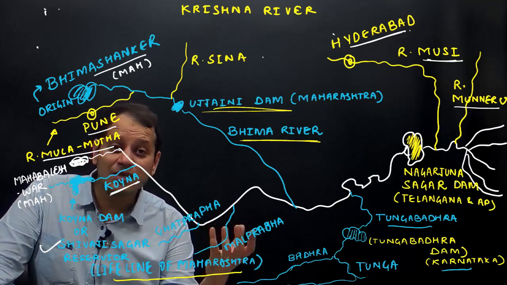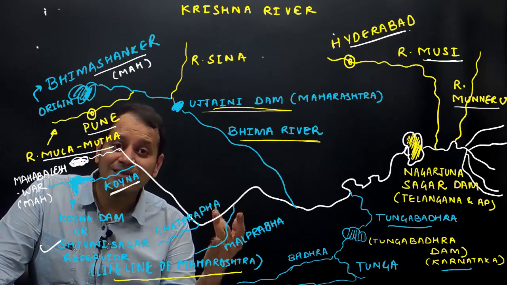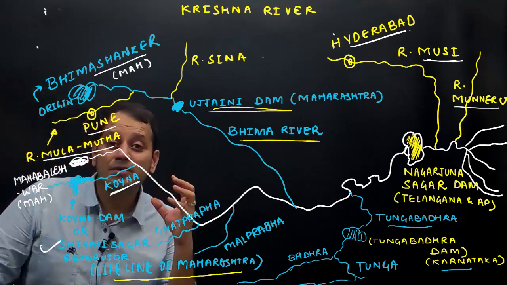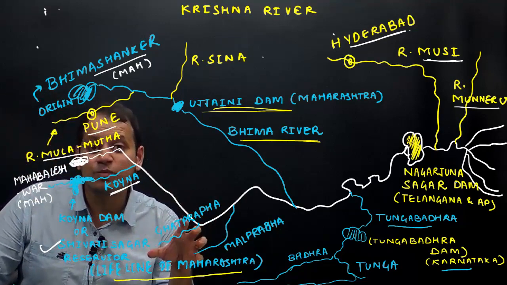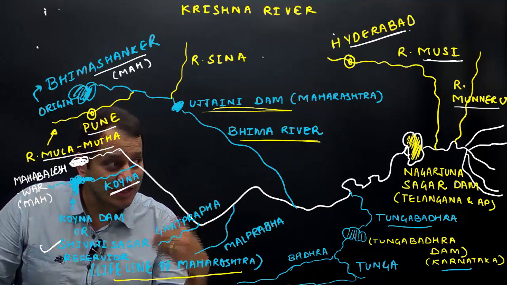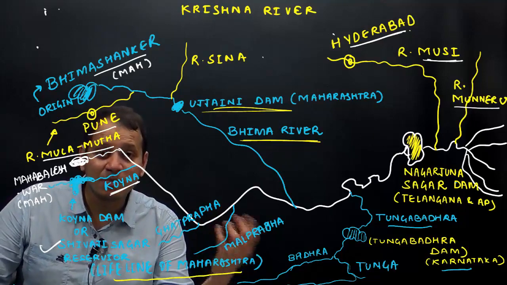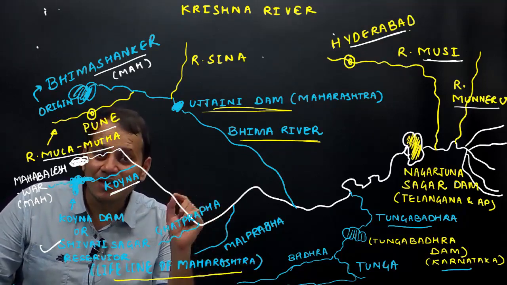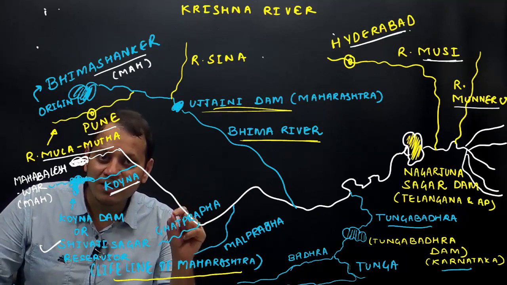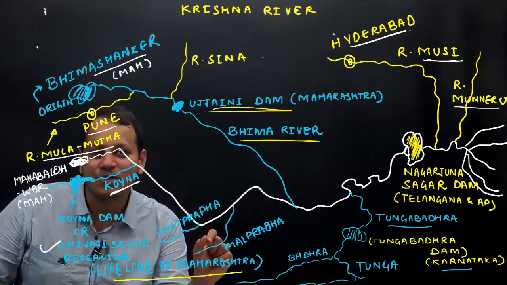Nagarjuna Sagar. Understand that Nagarjuna was, if you remember Milinda Pano, a Buddhist monk. He converted to Buddhism and preached Buddhism. So at Nagarjuna Sagar, numerous Buddhist sites are located. In the state of Andhra Pradesh, the new capital Amravati is famous for Buddhist caves. Nagarjuna Sagar, remember, is associated with Buddhism. Nagarjuna was a saint associated with Buddhism. Nagarjuna Sagar, Andhra Pradesh. Remember that.